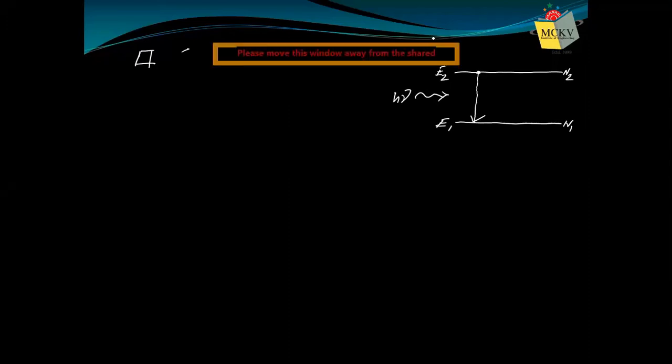But still, suppose we are supplying some energy to that atom. Though the atom can come down automatically, spontaneously, it can de-excite by itself, still, suppose we are supplying some photon to it.